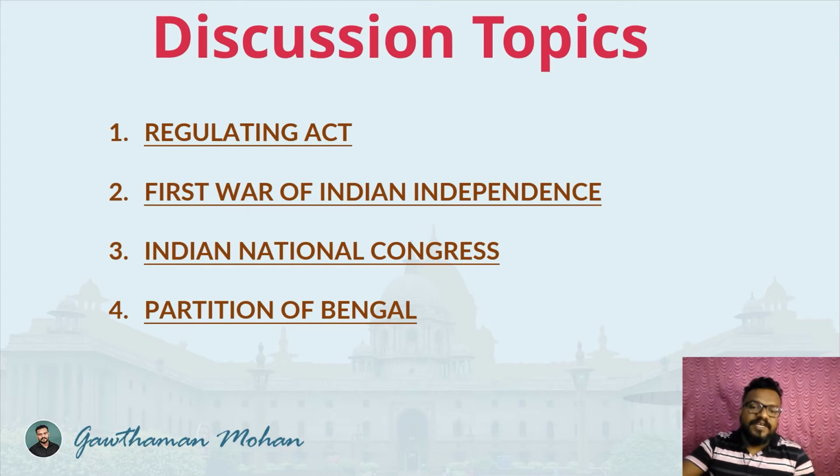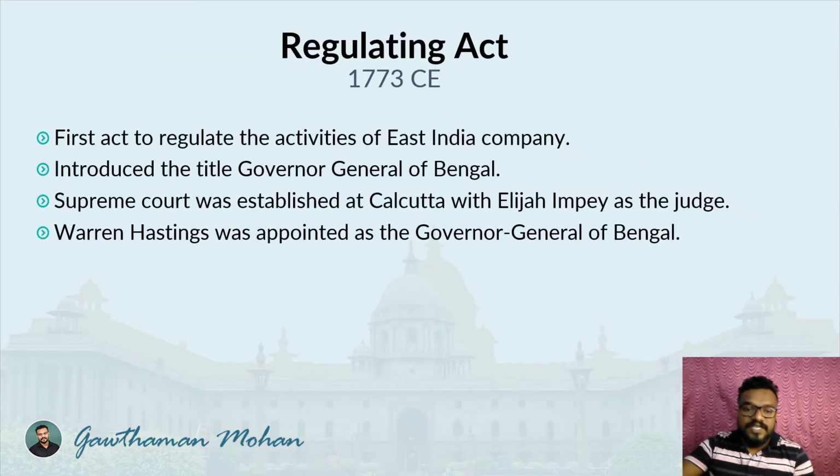These are the major discussion points in this video. One is the Regulating Act, then comes the First War of Indian Independence, which happened in 1857, then the Indian National Congress and its formation, then the partition of Bengal. Very important events that happened during the Indian freedom struggle time period. The first one is the Regulating Act. Very important, the Regulating Act happened in the year 1773.